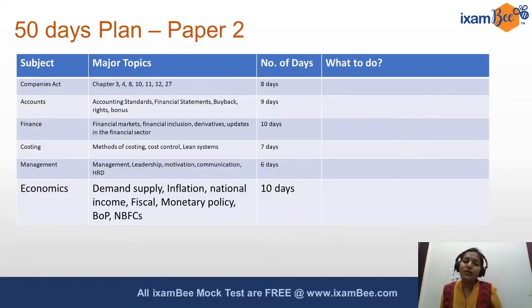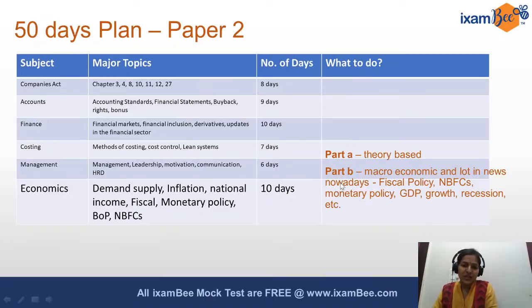Last part, economics. So there are two aspects to economics. One is your conceptual economics, like demand and supply, and theory related to money, and Keynesian theory and all. So your micro and macro concepts, your theories of economics. And then there is the second aspect given in the syllabus, which is macroeconomic in nature, more related to what is in the news, like what is the fiscal policy, the NBFCs, the monetary policy, the GDP, the national growth, and all. So in most exams, this is what has been the focus of all the regulatory bodies.